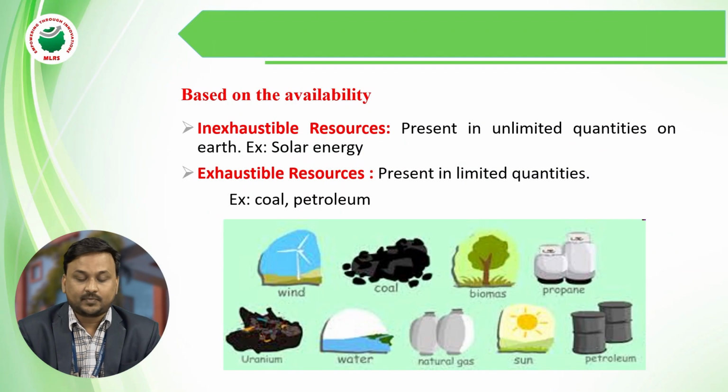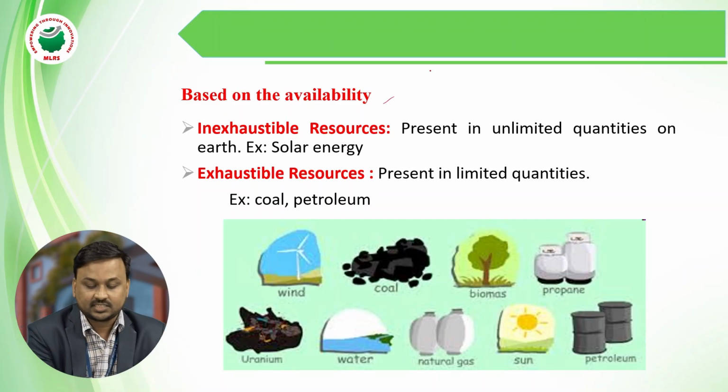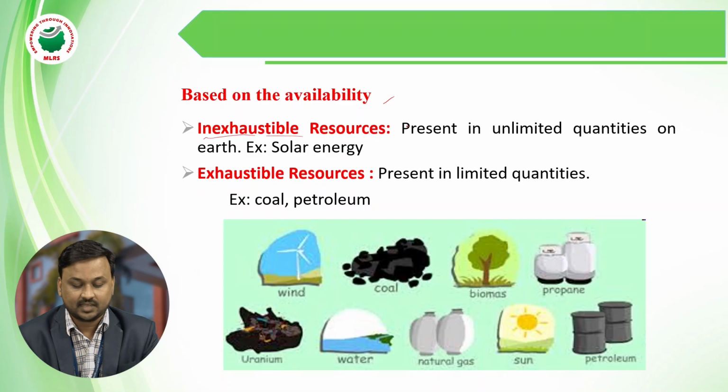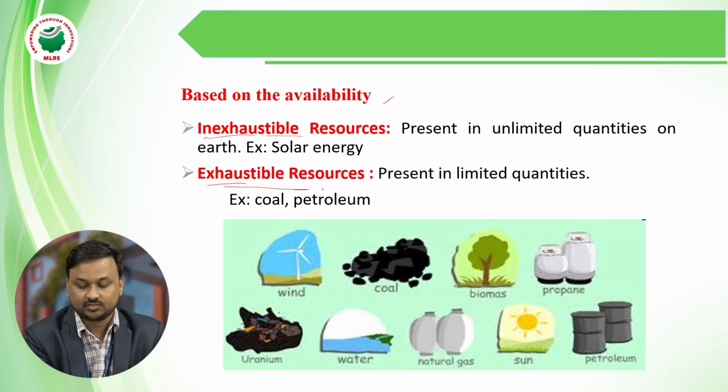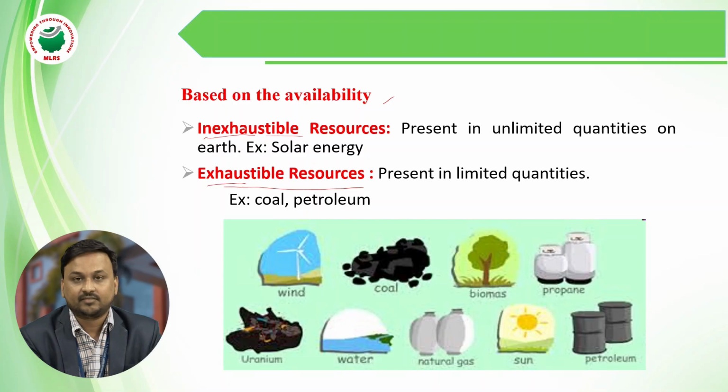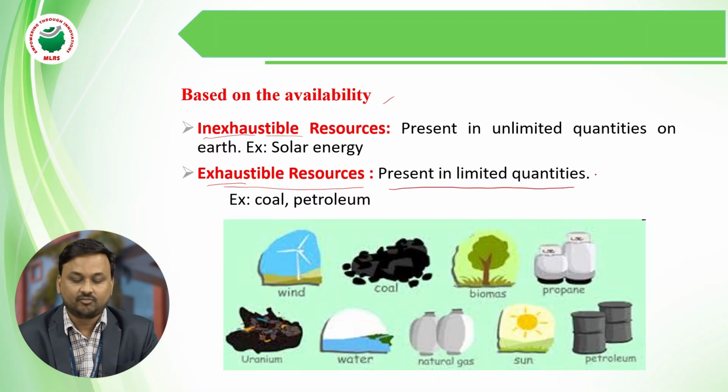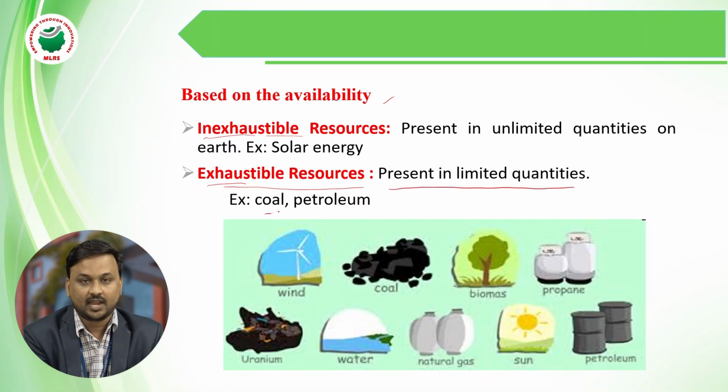Coming to availability, we discussed yesterday that resources are divided into two types, inexhaustible resources and exhaustible resources. Inexhaustible means they will never run out. Exhaustible means they can run out. Exhaustible resources are present in limited quantity, such as coal and petroleum.